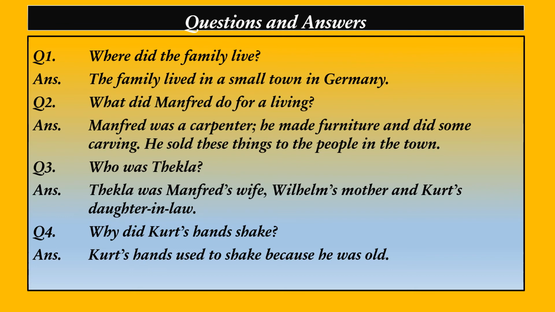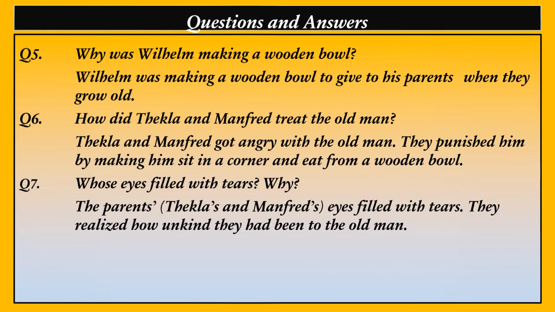Question 3. Who was Tekla? Answer. Tekla was Manfred's wife, Wilhelm's mother, and Kurt's daughter-in-law. Question 4. Why did Kurt's hands shake? Answer. Kurt's hands used to shake because he was old. Question 5. Why was Wilhelm making a wooden bowl? Answer. Wilhelm was making a wooden bowl so that he may give it to his parents when they grow old.